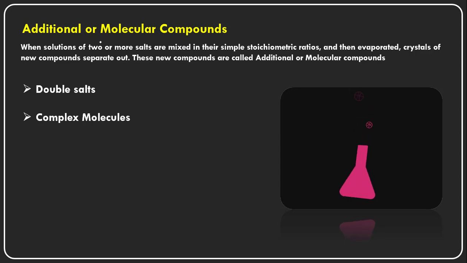That means when more than two salts are mixed together in their simple stoichiometric ratios. So what is the meaning of the stoichiometric ratios here? The stoichiometric ratio means, for example, here I am writing sodium.